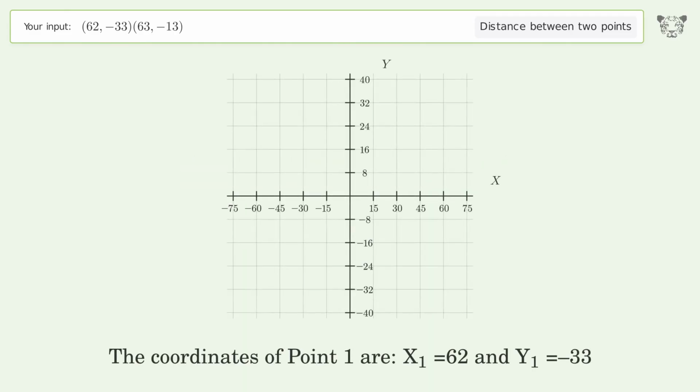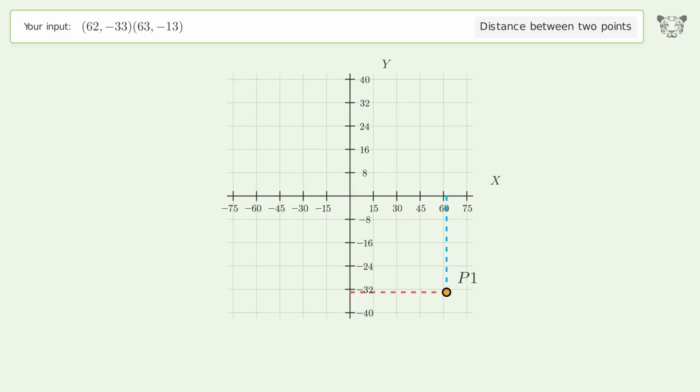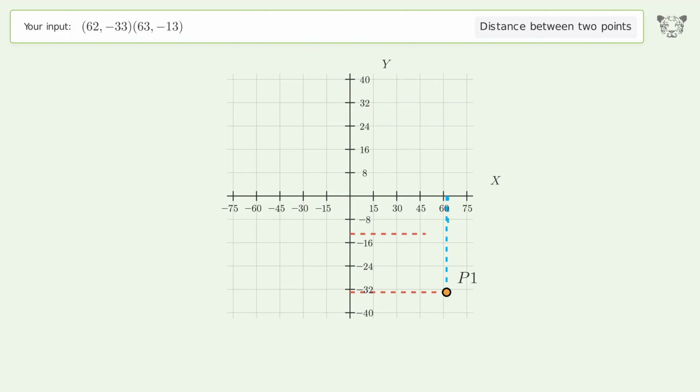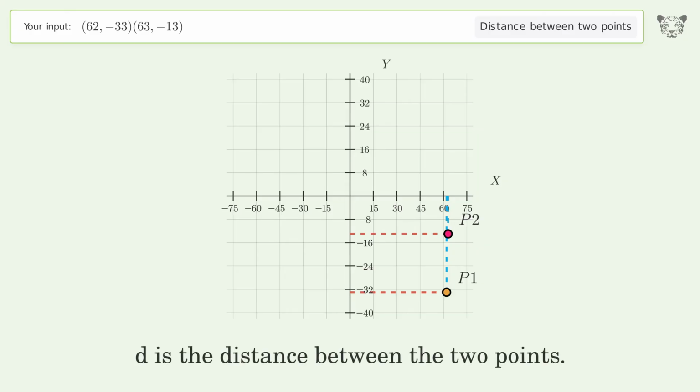The coordinates of point 1 are x1 equals 62 and y1 equals -33. The coordinates of point 2 are x2 equals 63 and y2 equals -13. D is the distance between the 2 points.